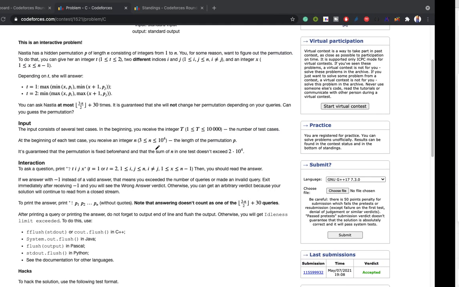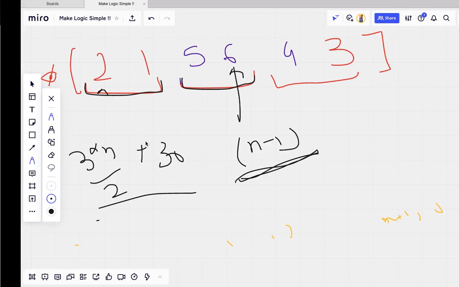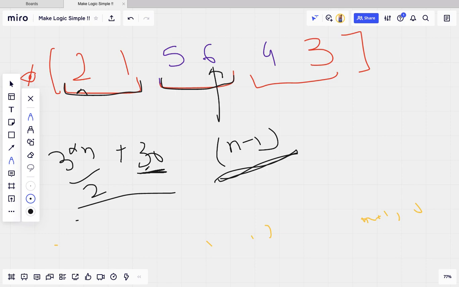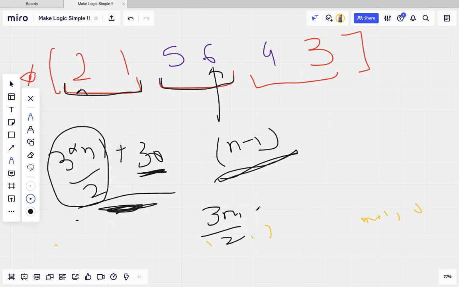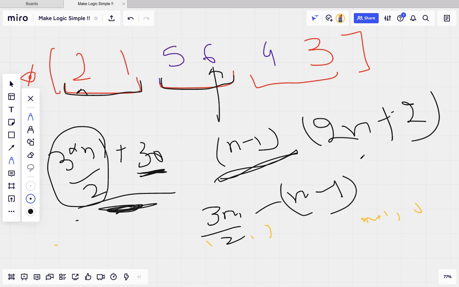What is the range of n? n is 10 raised to 4. In that case the 30 hardly matters. If n is like 6, that 30 will help me, but in the case of 10 raised to 4, the 30 will not help me. I have to handle this and minimize it. I have 3n by 2, and I have used n minus 1 for the permutation. If I have used 2n minus 2, then it will become n plus 2 moves, so I am left with these moves only, divided by 2.